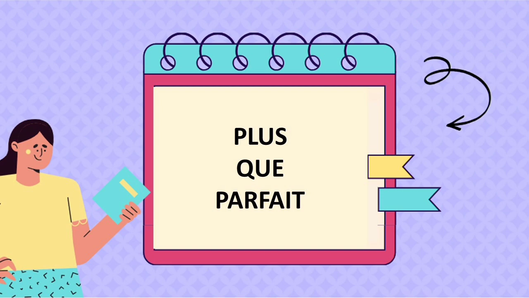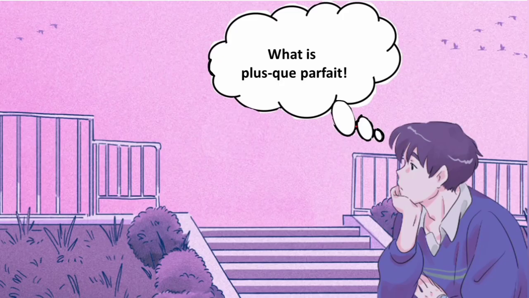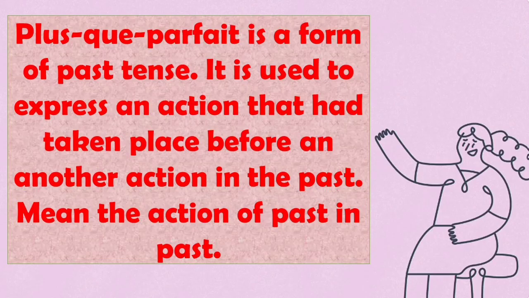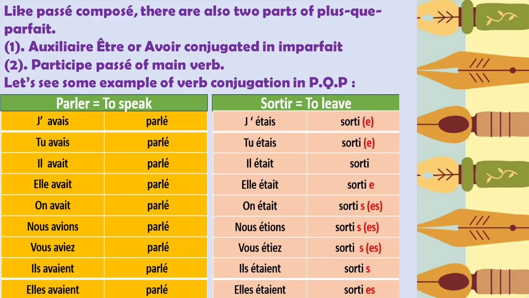Today we are going to learn Plus-que-parfait. What is Plus-que-parfait? Plus-que-parfait is a form of past tense. It is used to express an action that had taken place before another action in the past. Means the action of past in past.